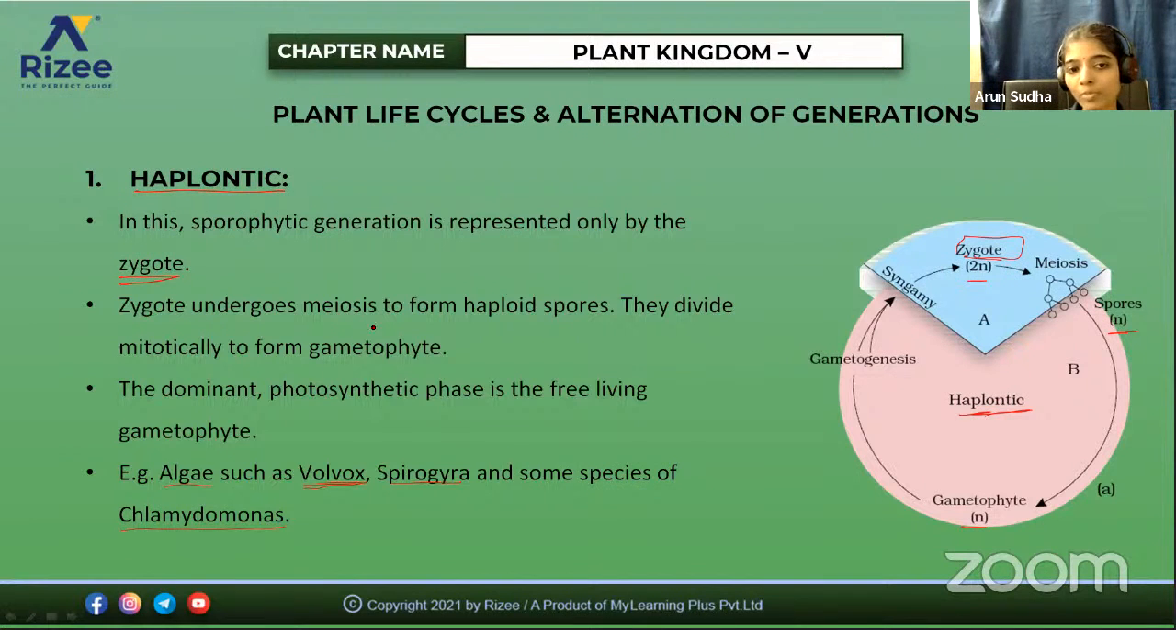This zygote undergoes meiosis to form haploid spores, and they divide mitotically to form a gametophyte. So the spore will develop to form a gametophyte, and the dominant photosynthetic phase is the free living gametophyte. This is one of the main factors. This gametophytic phase is able to undergo photosynthesis, and it is independent, so free living gametophyte. An example is in the case of algae. So the algae Volvox, Spirogyra, and some species of Chlamydomonas are examples of haplontic life cycle. Okay, clear?